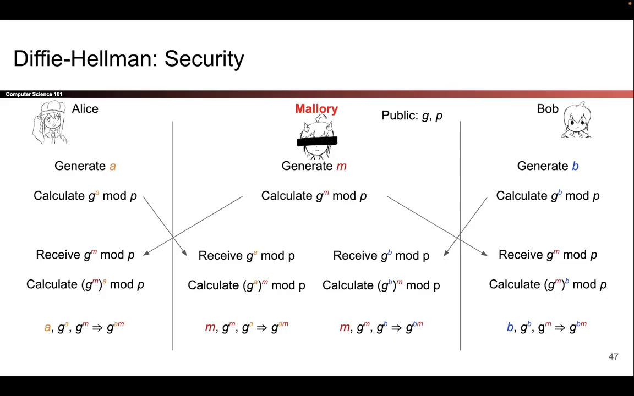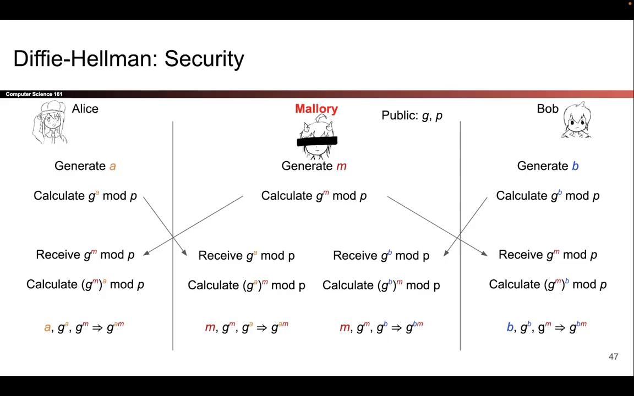But it's even worse than that. If you look at these two secrets, Mallory herself can actually derive these two secrets. Take a look at all the values that Mallory knows. She knows M, because she chose M herself. She knows G to the A mod P, that was sent by Alice. And she knows G to the B mod P, that was sent by Bob. Using these three values, she can derive the secrets that Alice and Bob derived.